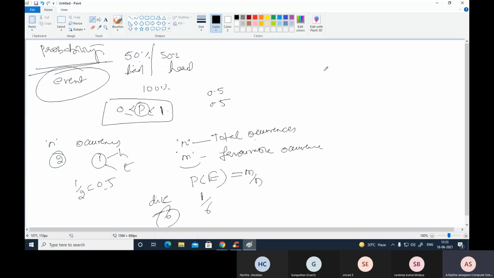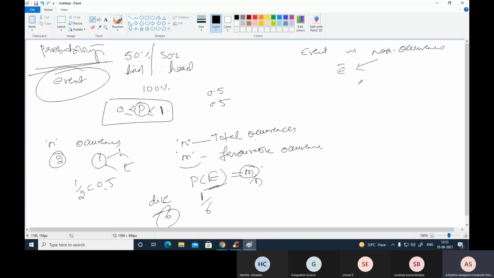Now for an event E, suppose there are non-occurrence cases. M are the favorable occurrences. Sometimes the event does not occur. For the event E, the non-occurrence of the event is denoted like this. This is the non-occurrence, and this is the occurrence.